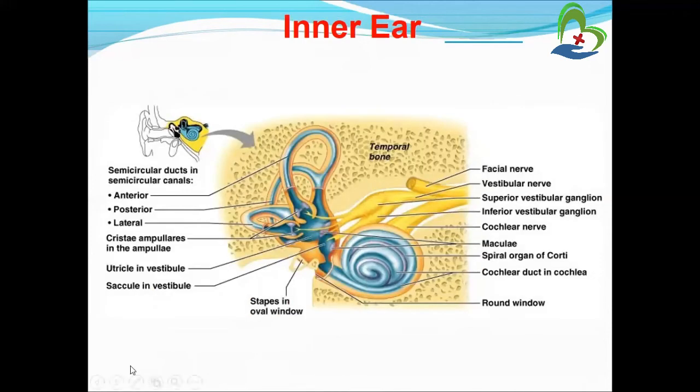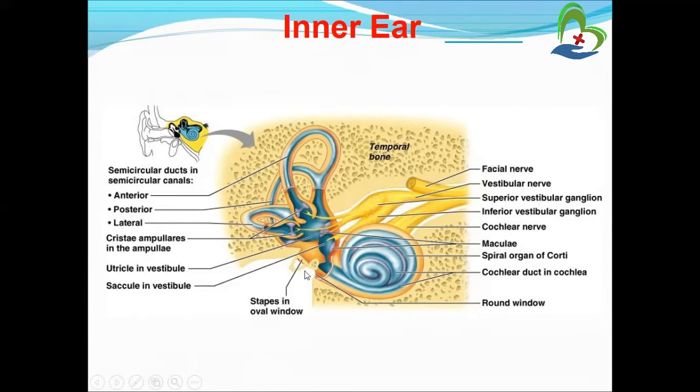In this figure is the semicircular canal or duct. In that, this is the anterior, this is the posterior and this is the lateral portion of the semicircular canal. This is the utricle and saccule of the vestibule, and the crista of the ampulla. This is the ampulla part, and the temporal bone helps in this whole process.